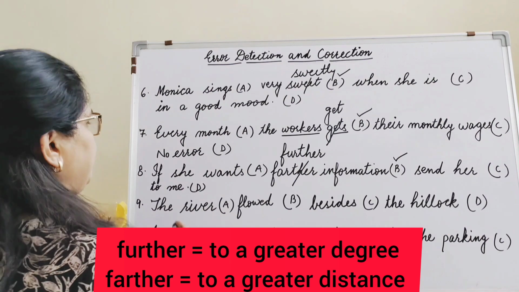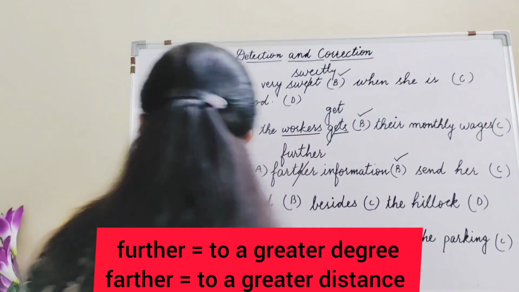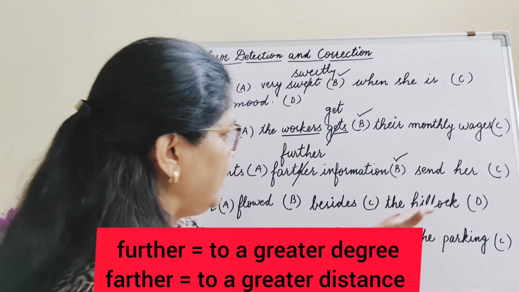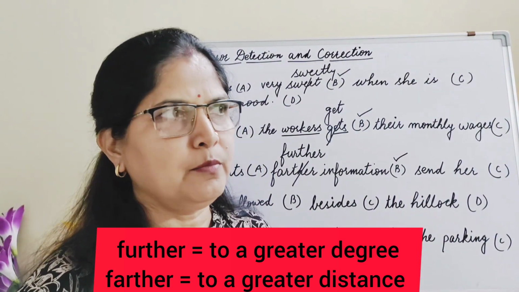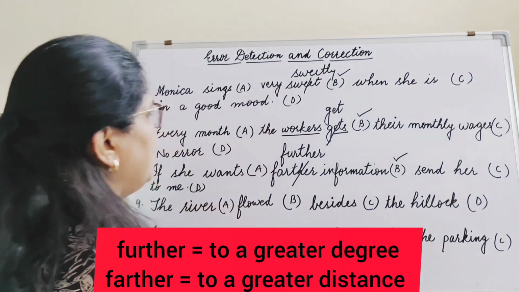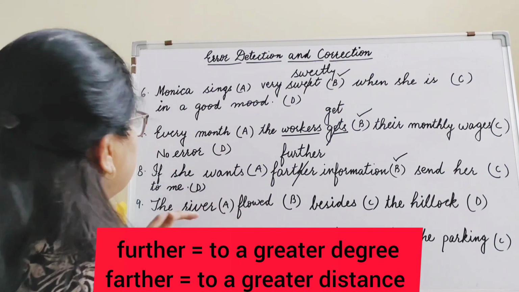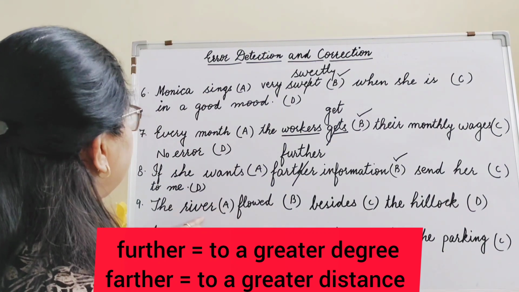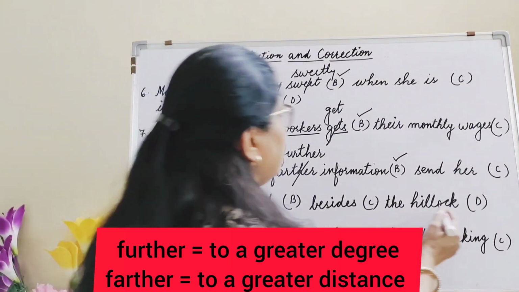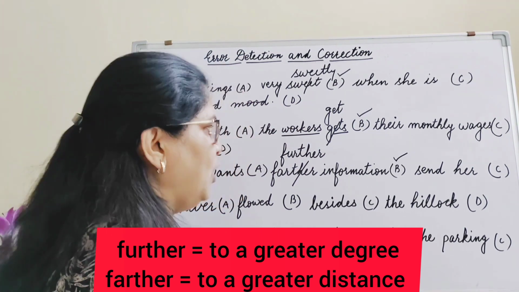Now number 9. The river flowed besides the hillock. Here hillock means small hills. Okay, small hills. The river flowed besides the hillock. River flowed. It's in simple past tense. So there is no mistake in part A and part B. Hillock also, there is no mistake because it's about a small hill.